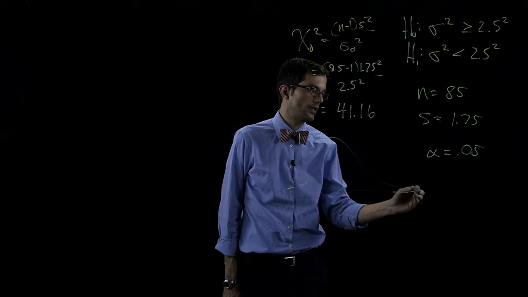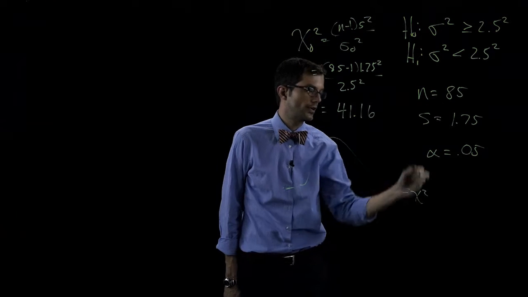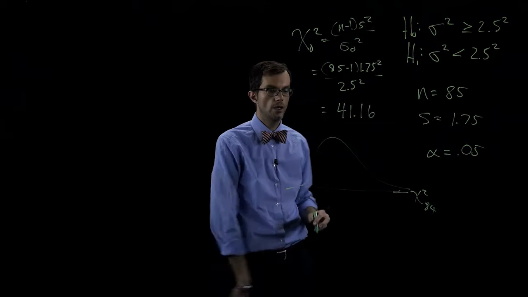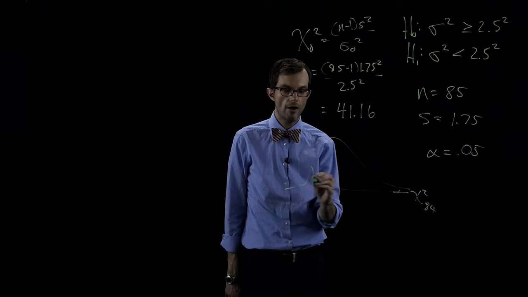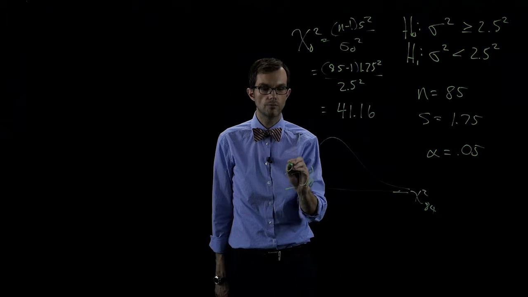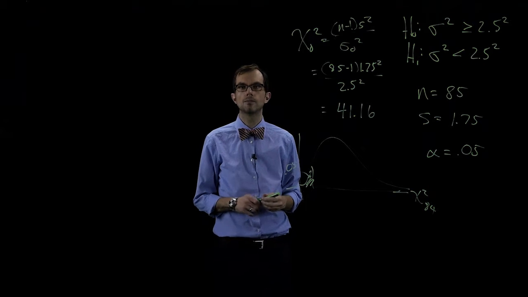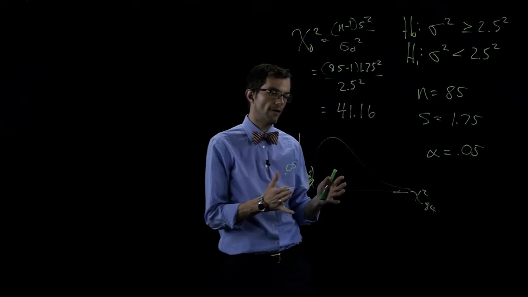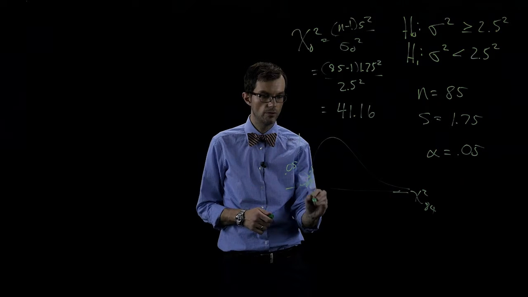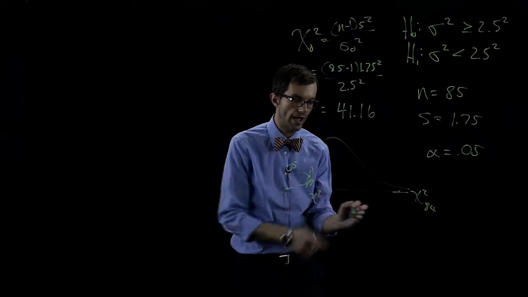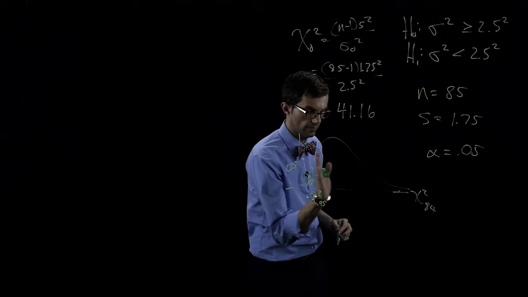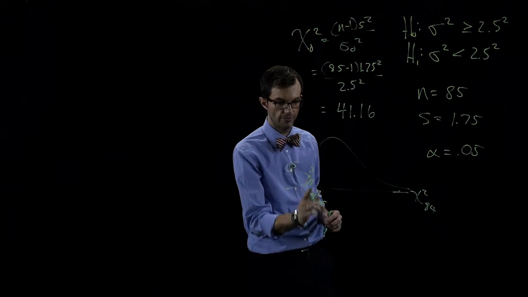Here's our chi-square distribution with degrees of freedom 84. 85 minus 1 is 84. And we want all of our alpha to be down here, 0.05. So we go look up a value associated with 0.95 in the upper tail. 1 minus alpha is 0.95. That's how much is in the upper tail above this value.